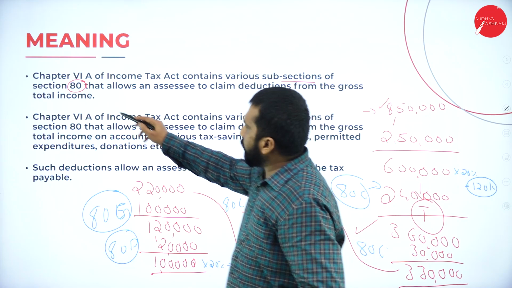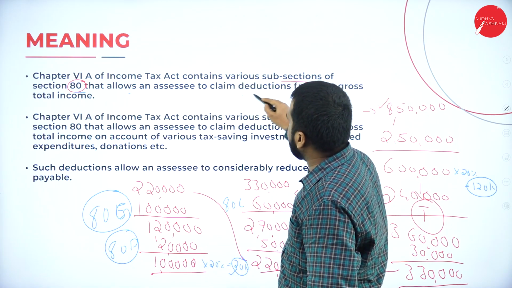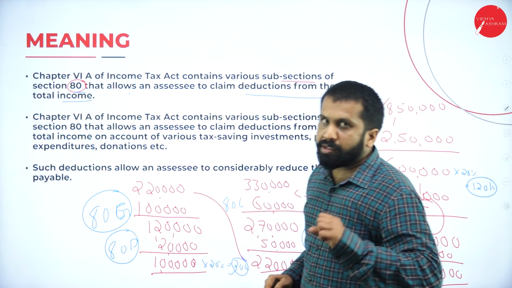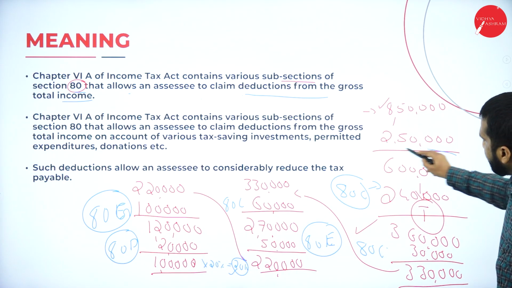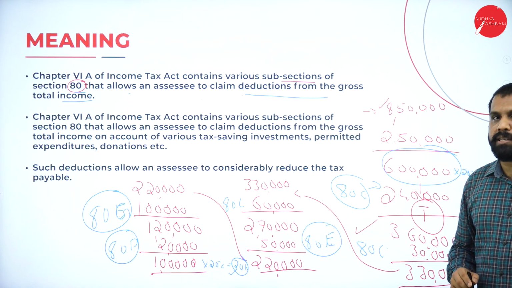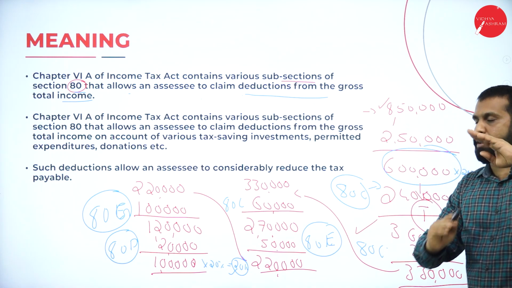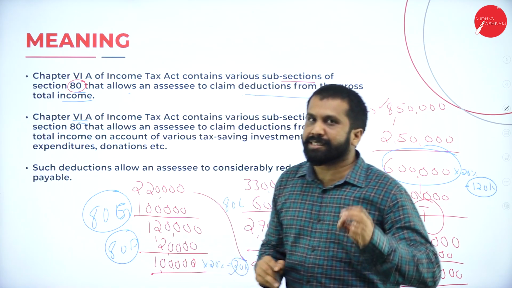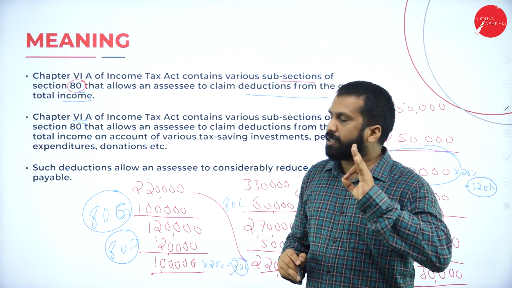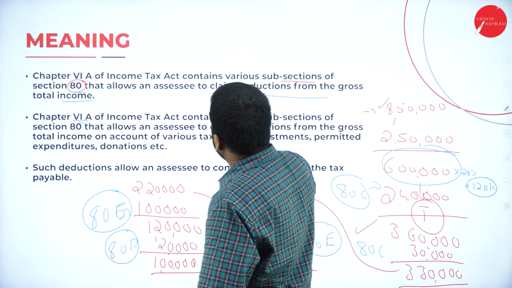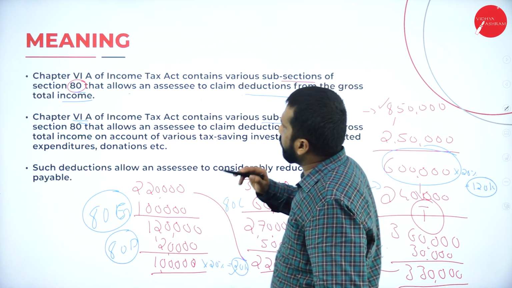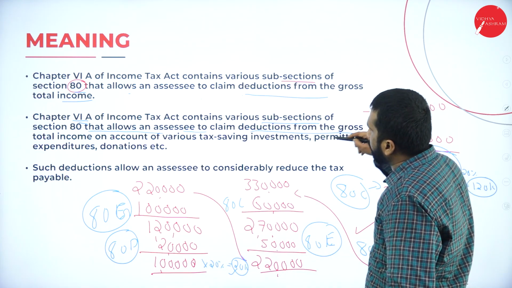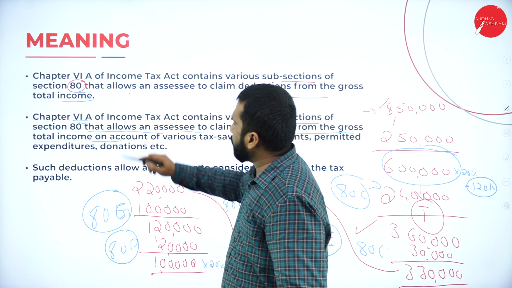Now, under 80, the Income Tax Act allows an assessee to claim deduction from the gross total income. What is your gross total income? This 6 lakh is your gross total income. From that you can reduce. Chapter 6A, we call it Chapter 6A. Clear? The Income Tax Act contains various subsections of 80 that allow an assessee to claim deduction from the gross total income,